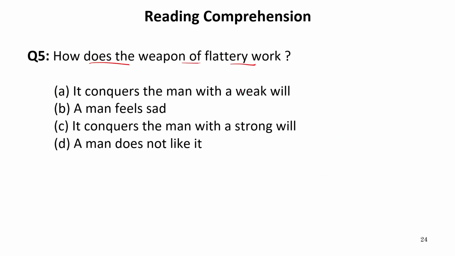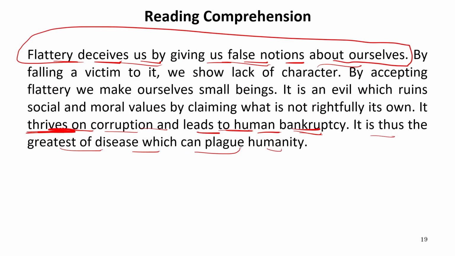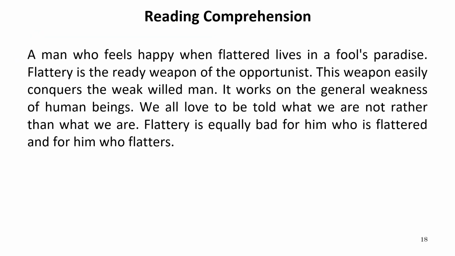Now let's get back to the passage and see the keyword weapon of flattery. So let us look for this word where it is given in the passage. So let us just go through this passage first, whether it is written here or not. That is weapon of flattery. So here we cannot see this word. Now let us see here. Yes, flattery is the ready weapon of the opportunist. This weapon easily conquers the weak-willed man. It means man whose will is very weak.